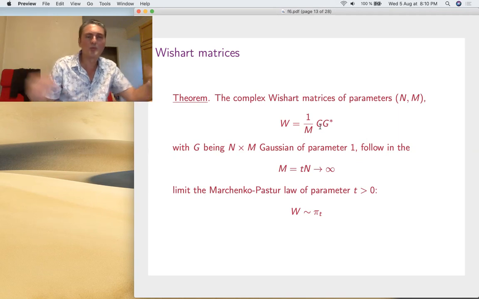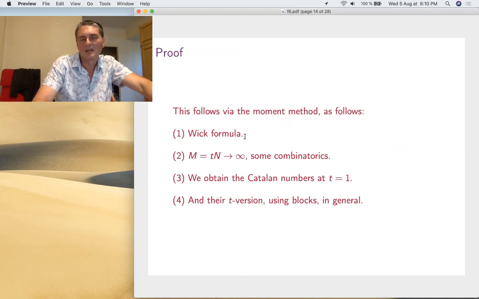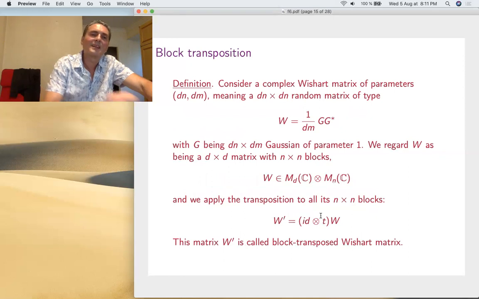I mean, we get a huge product of Gaussian variables. I apply the Wick rule, and then, well, some complicated combinatorics, but in this limit you look at which partitions contribute, and everything simplifies. You obtain the Catalan numbers as t is 1, and in general the t-version with these blocks. So that's the proof. Once again, we'll do a complete moment proof a bit later. But that's the idea.